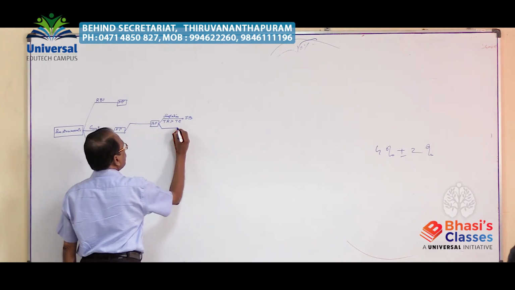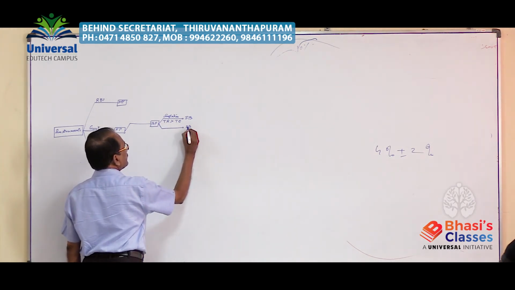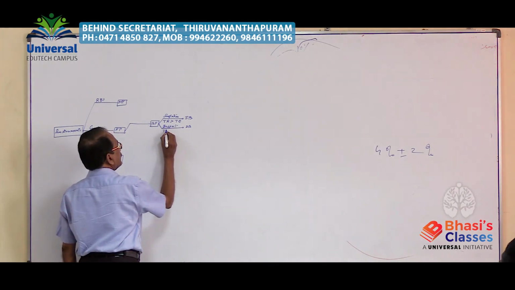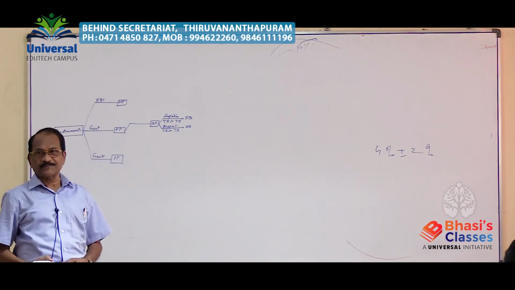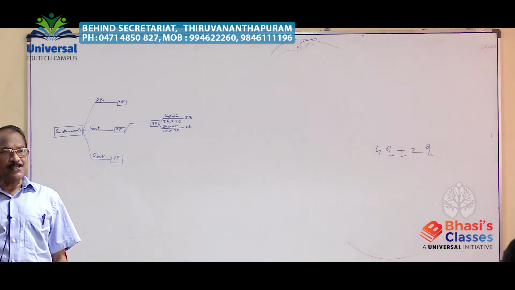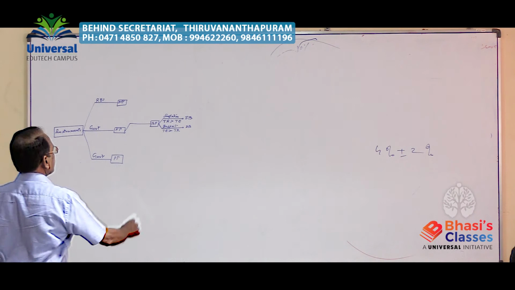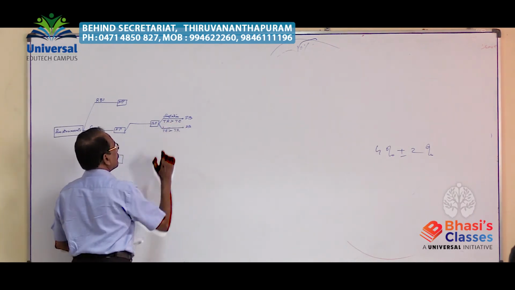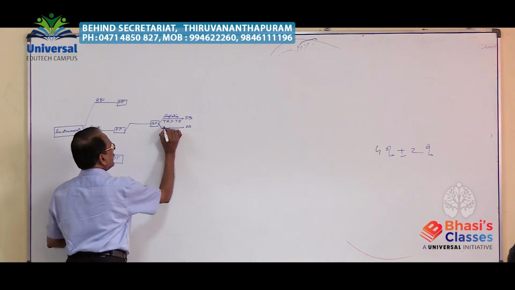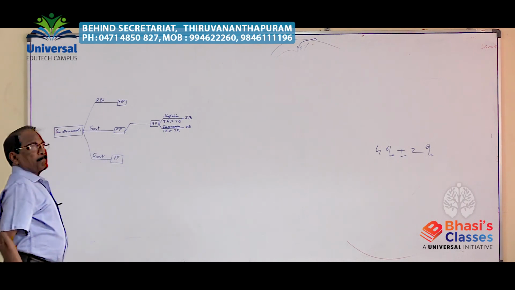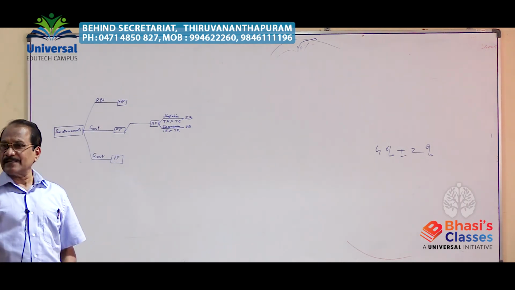And during the depression period, a deficit budget is prepared. What do you mean by deficit budget? Total expenditure greater than total revenue. Spend more. During the depression period, a deficit budget is prepared. That's what is called a budgetary policy, which we have already taken.